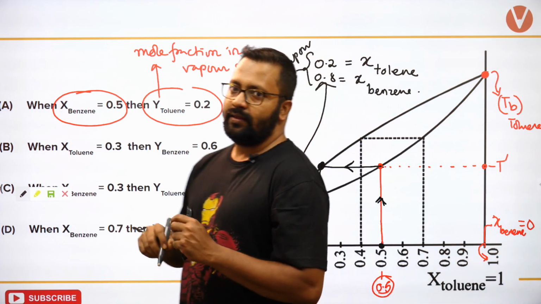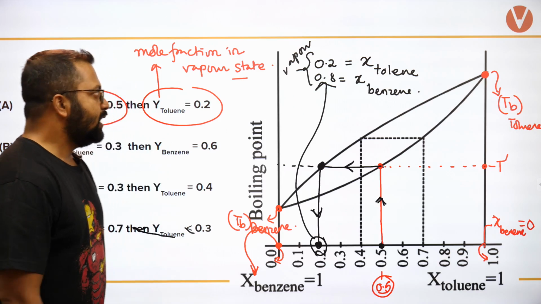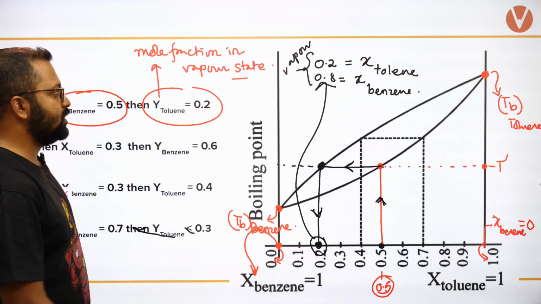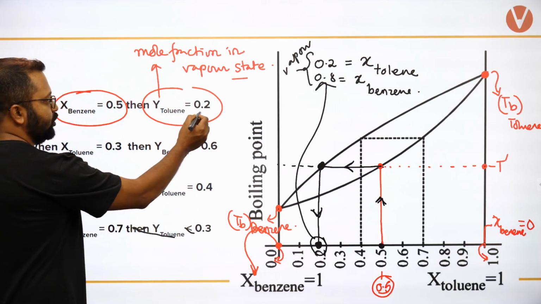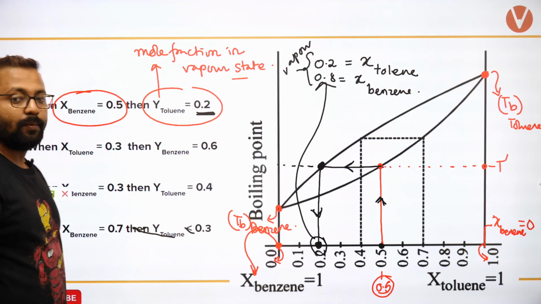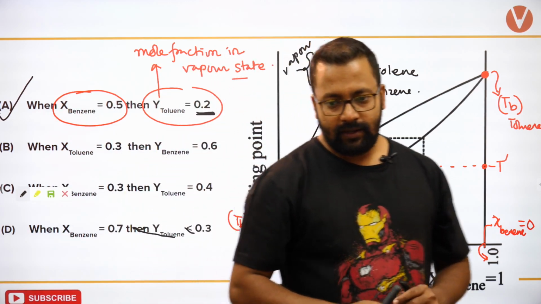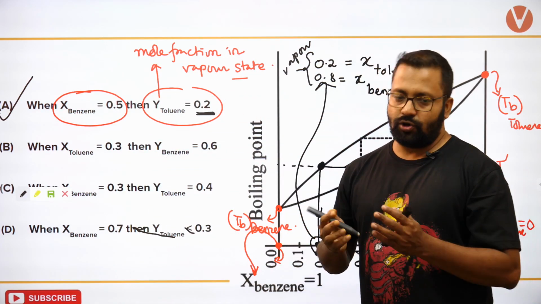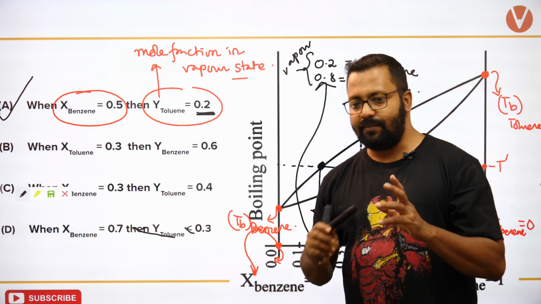Okay, this is our vapor phase composition. So if this is our vapor phase composition, what is the vapor phase composition of toluene? 0.2. So the first statement becomes correct. Aditya Roy, azeotropic mixture is an example of non-ideal solution.